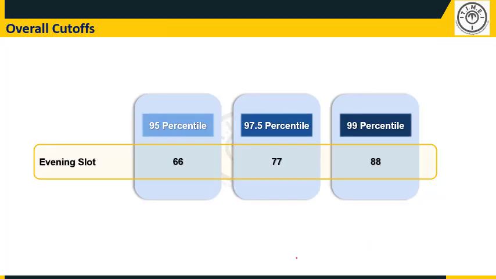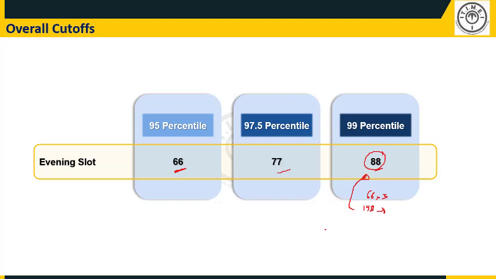With this, we will now look at the overall possible cutoffs for 95 percentile. It is 66, 77 and 88, beautiful multiples of 11, all 3. Looking at 88, the total possible score is 66 into 3, so 198. Out of this 198, less than 50% marks is what can get a student to 99 percentile.